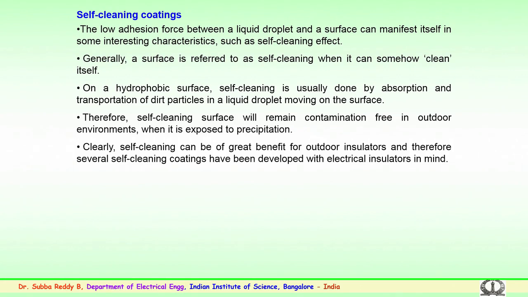Clearly, self cleaning can be of great benefit for outdoor insulation, and therefore several self cleaning coatings have been developed with electrical insulation in mind, for all three technologies: ceramic, glass or polymeric insulators.